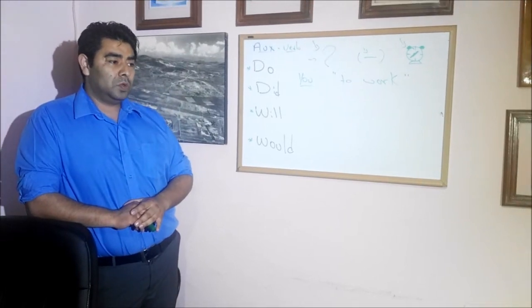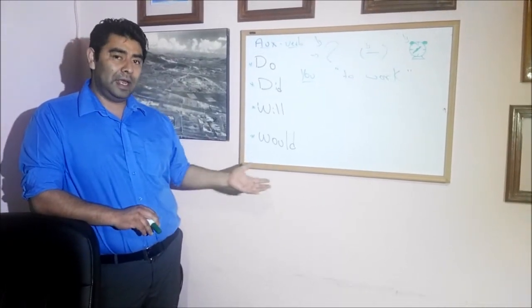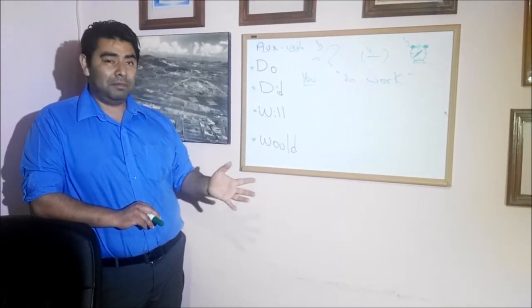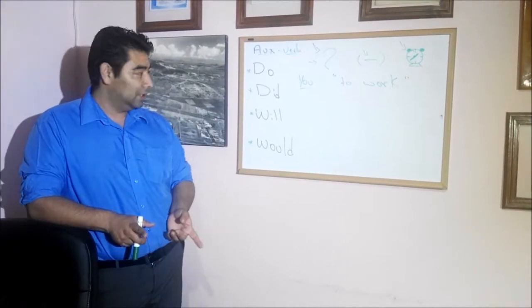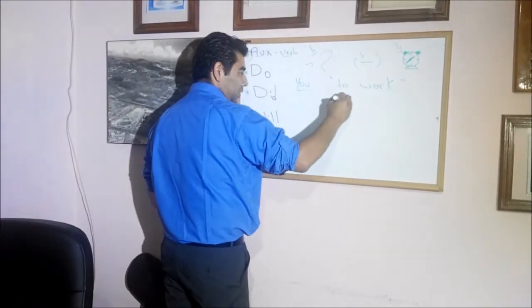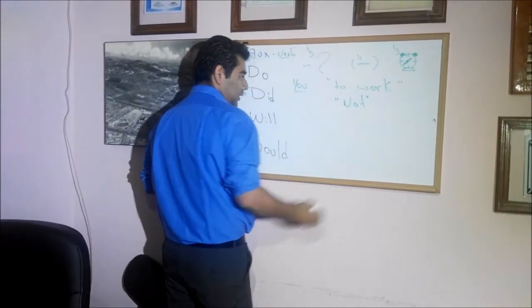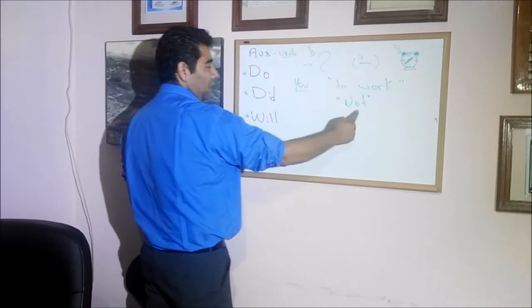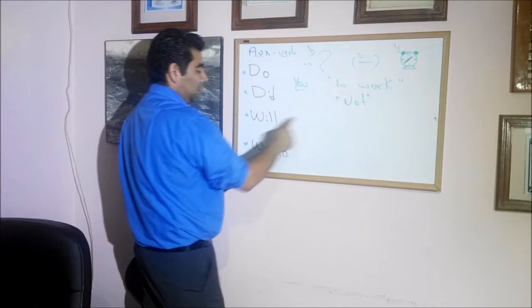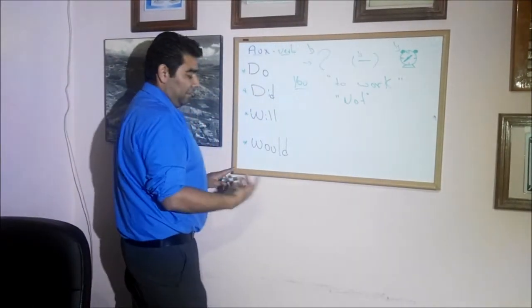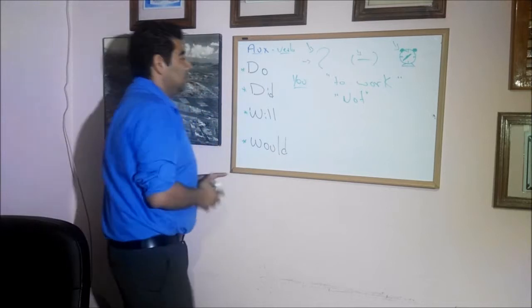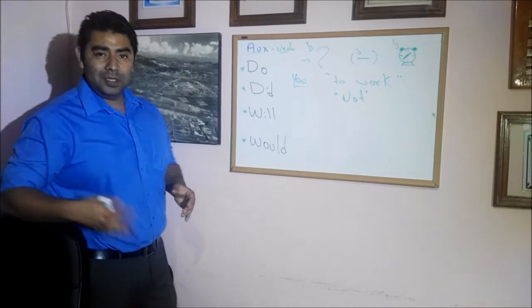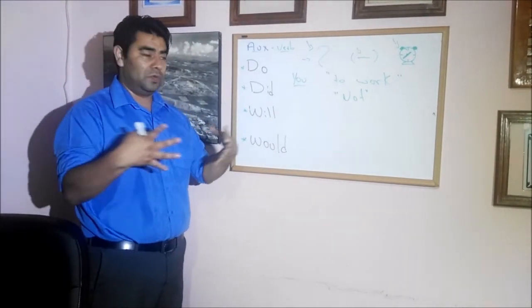La diferencia entre tú haces tarea y tú no haces tarea es una afirmación y una negación. La diferencia es la palabra no. Okay? In English it's the same. We are going to use the word not. Okay? Not. This is the word not. So what we are going to do is to mix do not, did not, will not, and finally would not. This is for the present, this is for the past, this is for the future, and this is for the imaginary. The most common thing is that people in English use contractions.